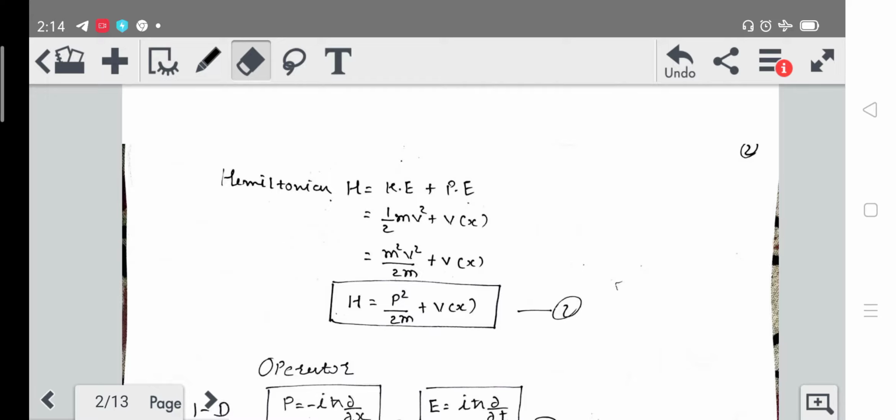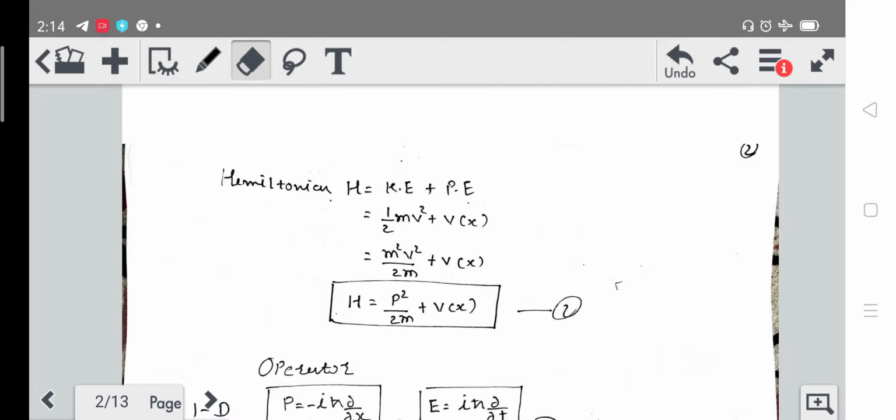Okay, and here we have the potential V of x. Now let's multiply this term by m in numerator and denominator, so we will get m square v square upon 2m. So this m square v square will become p square, and this 2m will remain the same in the denominator. So we will get the final equation H is equal to p square by 2m plus V of x.